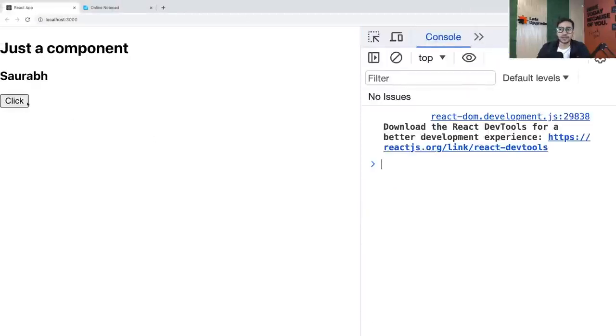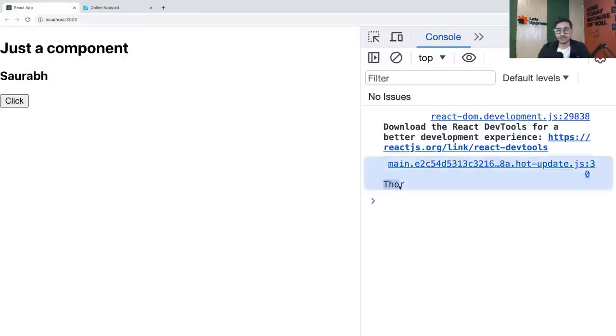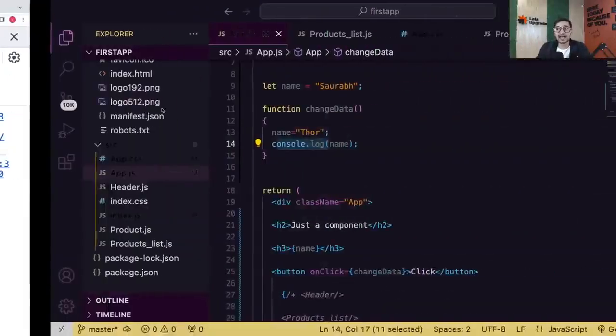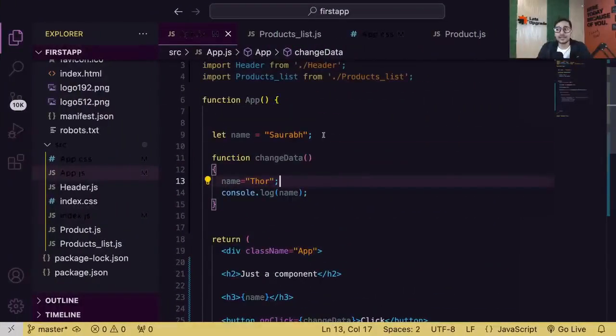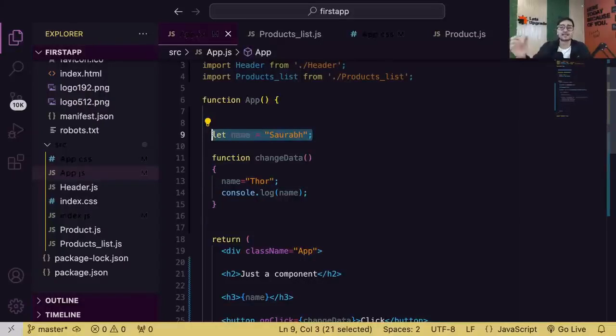Now if I click on this button, I'm expecting that Saurabh will be changed to Thor, and I'm also expecting that this output should change. Let's see. Click. You can see the actual value of name has changed. Internally name is now Thor, that's why Thor got printed. But on the UI, nothing is changing. That means even if the variable is changing, my component is not reacting to it. So I can't consider a normal variable as my state. Is that clear, guys?